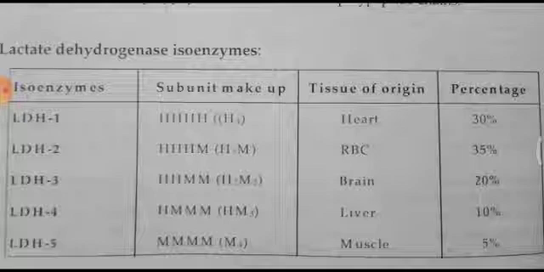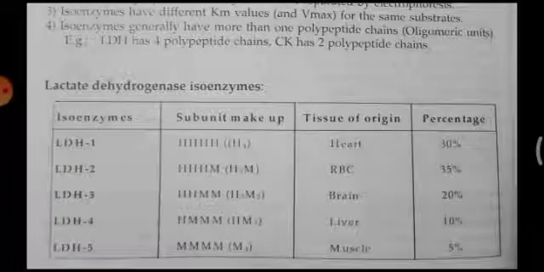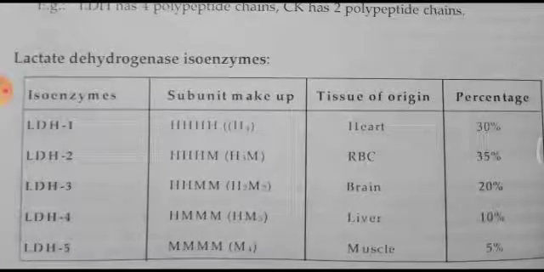So in the left side first column you can see, in the second column it is the subunits. Since it is made up of 4 polypeptide chains, LDH has 4 polypeptide chains. The polypeptide is usually of 2 subunits, mainly H and M, and these H and M subunits refer to H for heart, M for muscle.